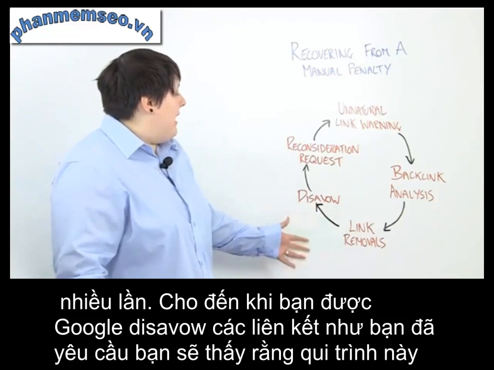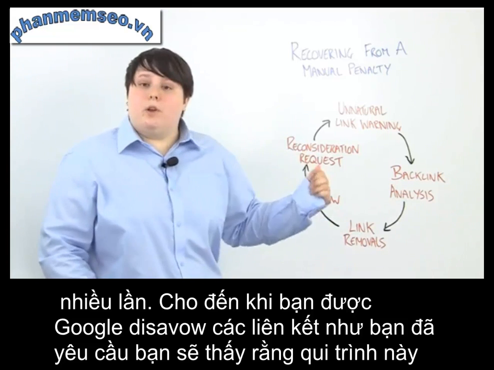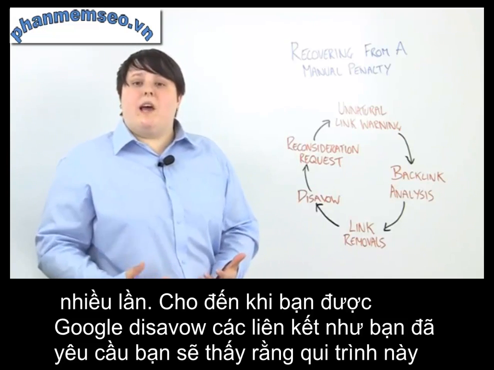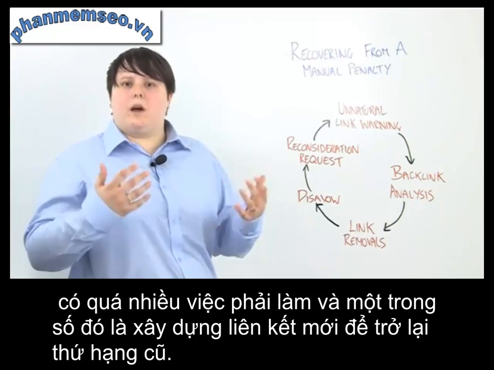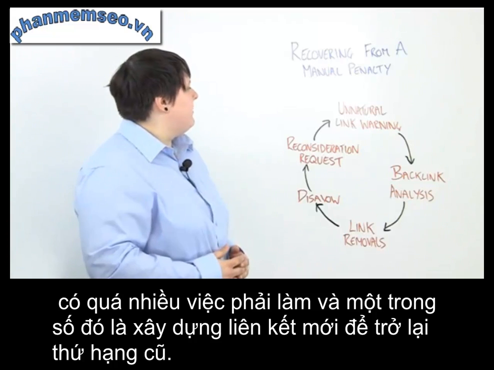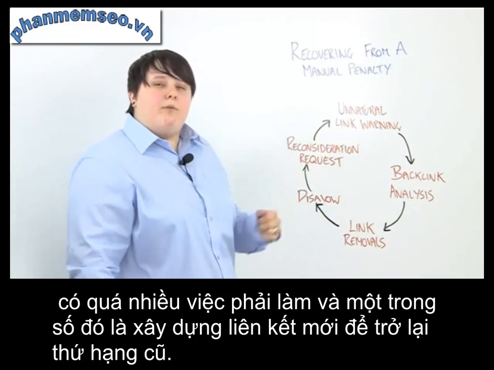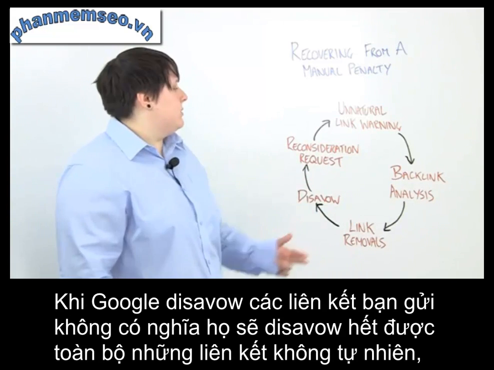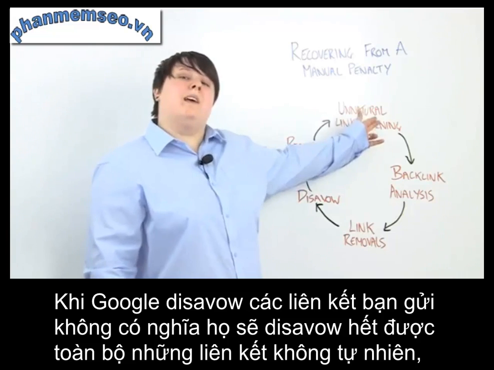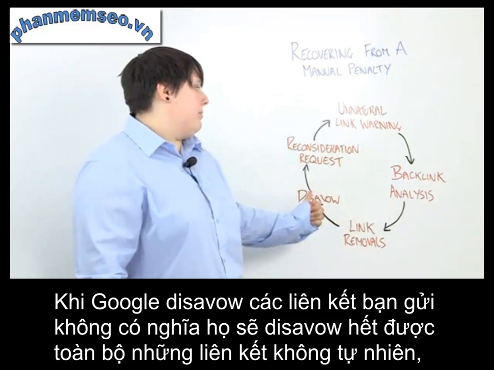If you disavow everything and get all your links removed that you could find, then perhaps that will be the case, but that will leave you in a position where you've got a lot of work to do to climb back up through new link building. The chances are you're going to get rid of most of the links, some of the links, but not all of the links that Google thinks is unnatural. So you'll get another unnatural link warning, and on you go back around the process.